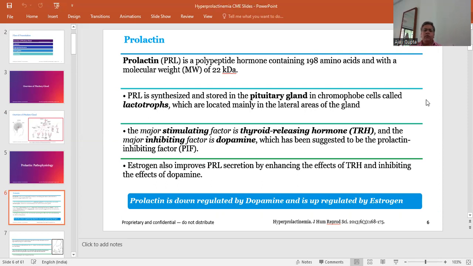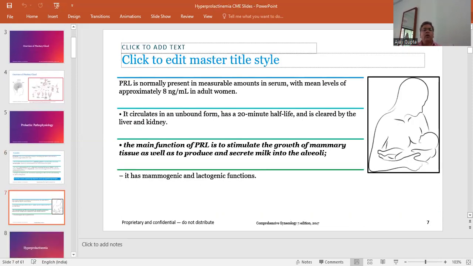Estrogen also improves prolactin secretion by enhancing the effect of thyrotropin releasing hormone and inhibiting the effect of dopamine. Prolactin is down-regulated by dopamine and up-regulated by estrogen. Prolactin is normally present in a measurable amount in the serum, with a mean level of approximately 8 nanogram per ml in adult women.